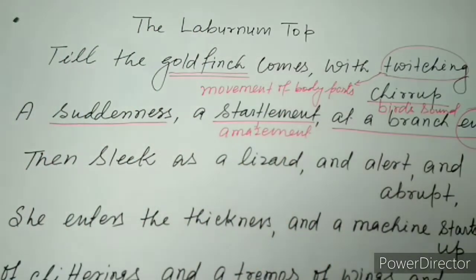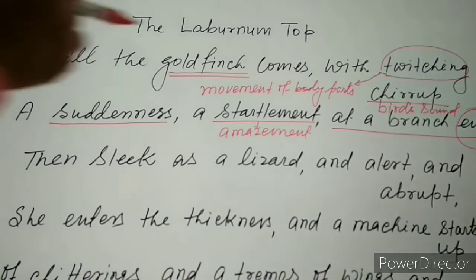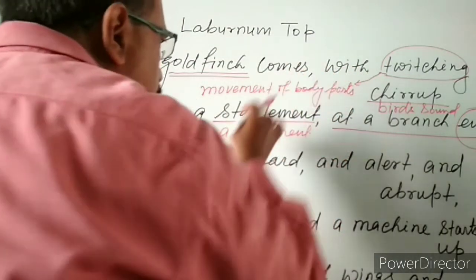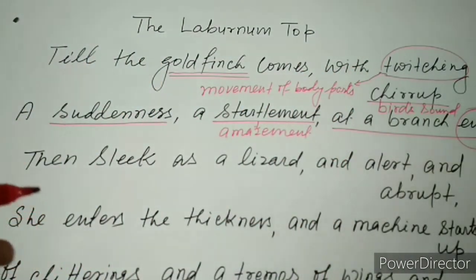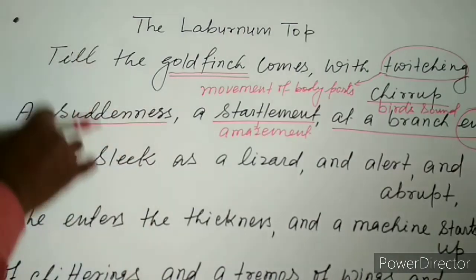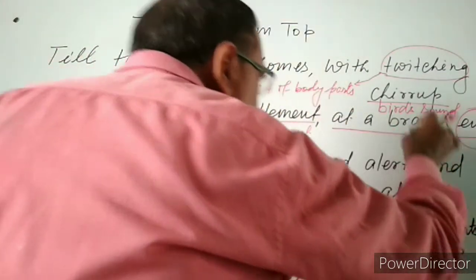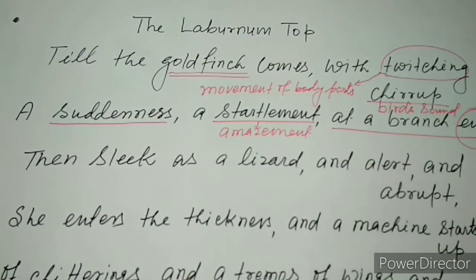So the narrator says that after the arrival of the goldfinch, with that particular sound as well as the movement of the body parts at the branch, there was suddenness and amazement. And what happened then?